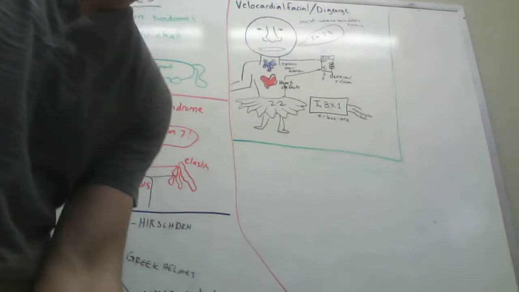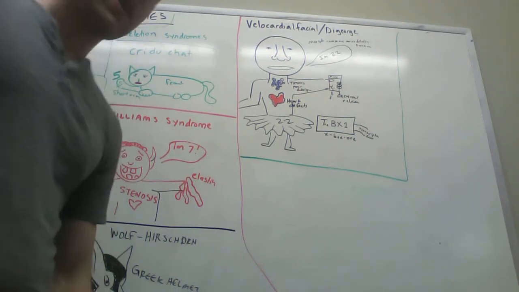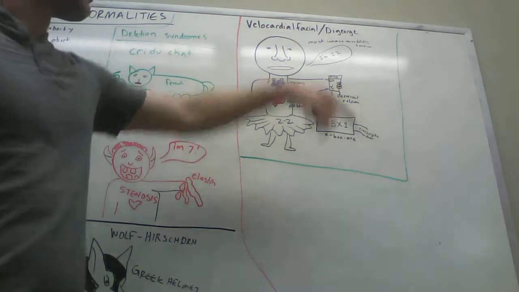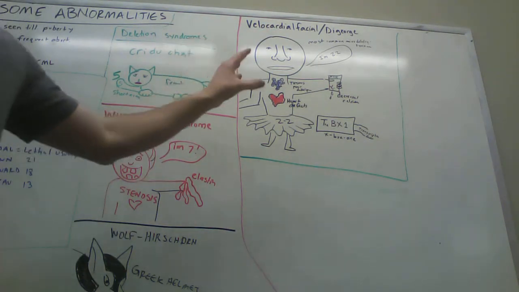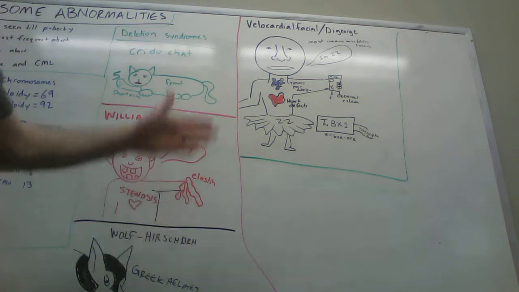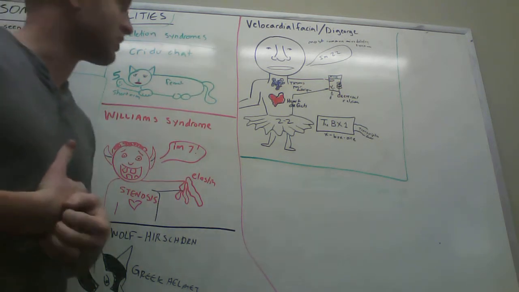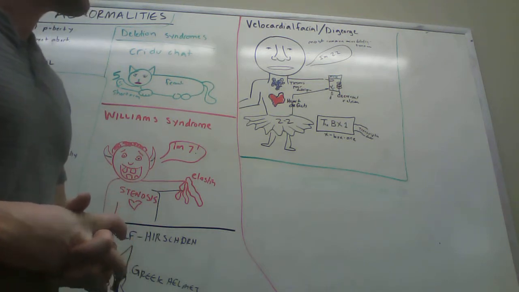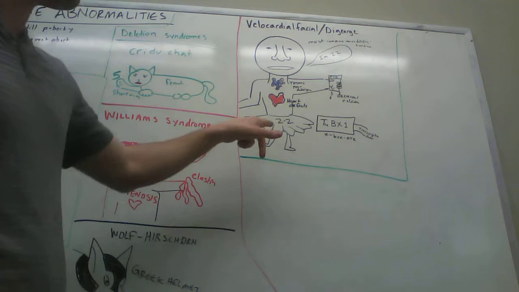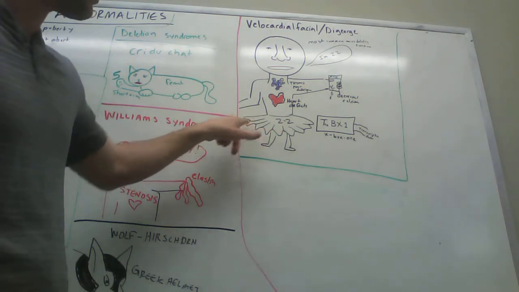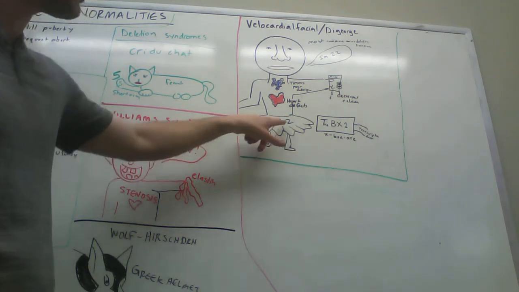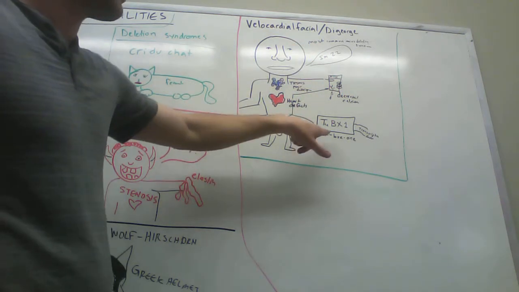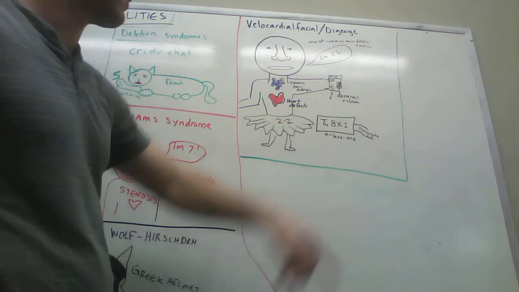Okay, so now going up here, talking about velocardiofacial, also known as DiGeorge syndrome, or maybe you combine the two here. I'm not really sure what he did with this, but he says velocardiofacial and DiGeorge syndrome. Apparently that's the most common microdeletion syndrome. It's a deletion of 22, so I did 2 things, remember 22. One, I have him wearing a tutu, so 22. And also he is 22, and for his 22nd birthday, he got the Xbox One, or TBX1, okay?